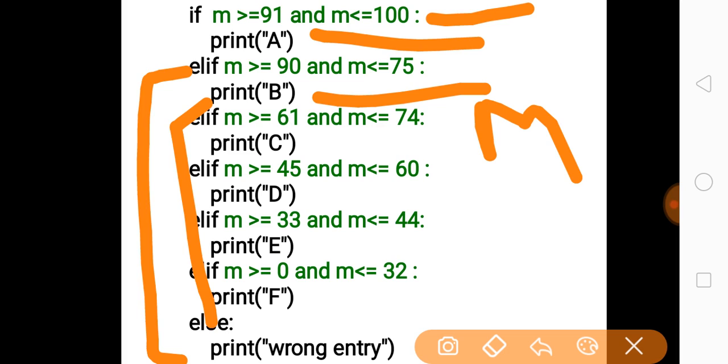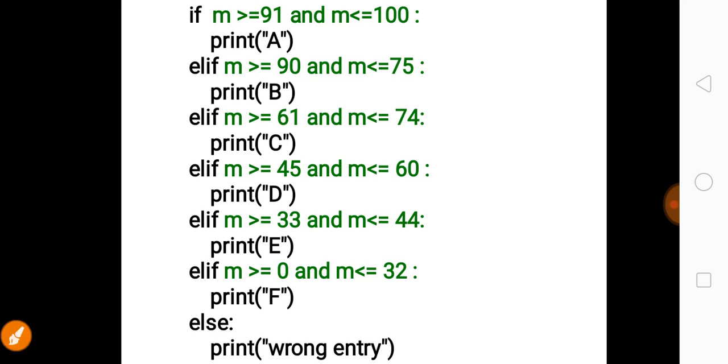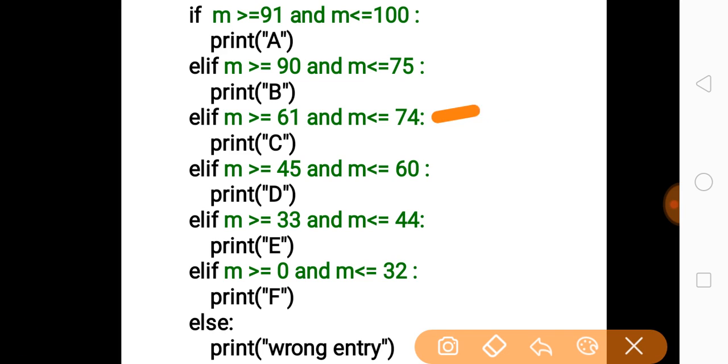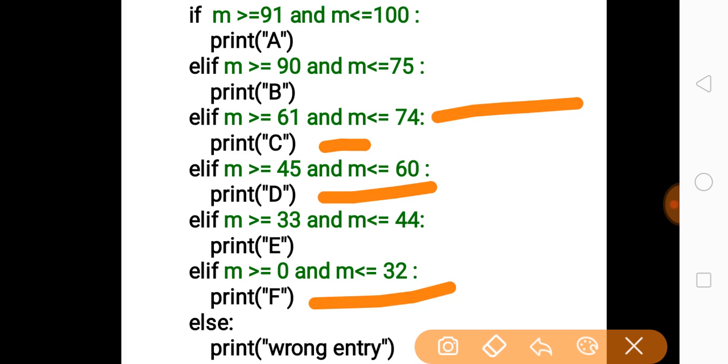And suppose you got marks between 61 to 74, then this condition will be checked and you will get grade C. And suppose you have given marks of 45 to 60, you will get grade D, and so on. And suppose you have given marks between 0 to 32, you will get grade F.